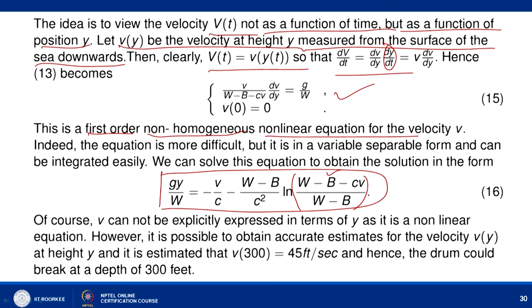However, it is possible to obtain an accurate estimate for the velocity v(y) at height y, and it is estimated that if y is 300, then the velocity of the drum when it has reached 300 feet is 45 feet per second, and hence we can say that the drum could break at the depth of 300 feet. So, it means that if it is dumped in a place where the depth is less than 300 feet, then it may not break, but if it is around 300 feet, then it may break. So, that may create a problem.